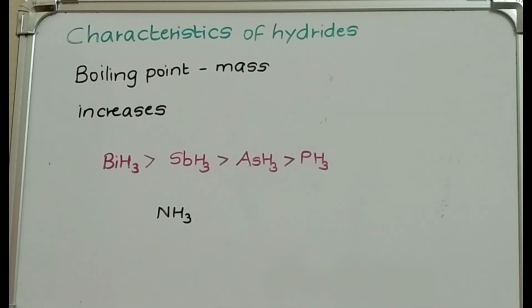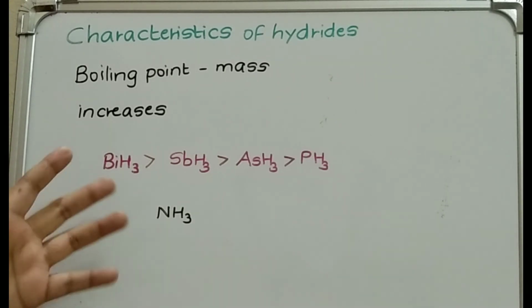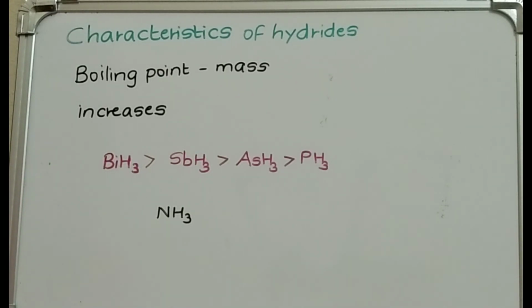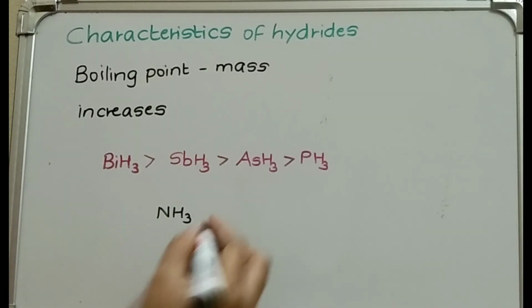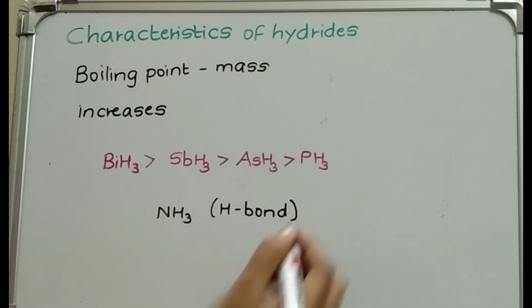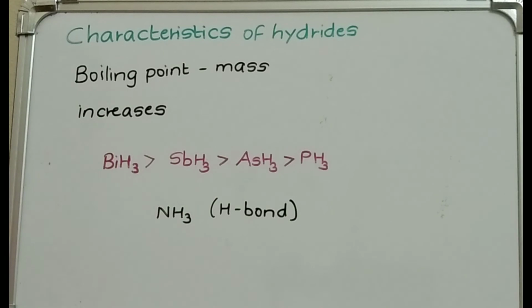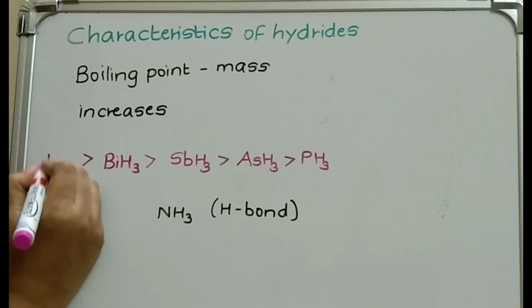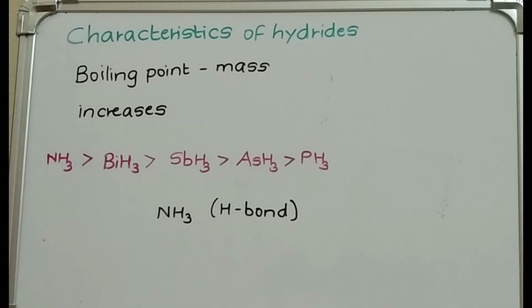In NH3 mass is there, van der Waals force of attraction is also there. One more bond is there, that is the hydrogen bond. H bond is present in ammonia, and because of this the boiling point of ammonia is the highest. So I will write ammonia here. Ammonia's boiling point is the highest. Then bismuthine, stibine, arsine, phosphine.